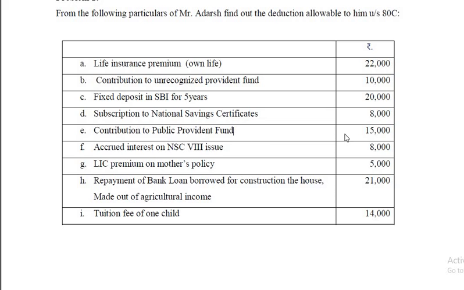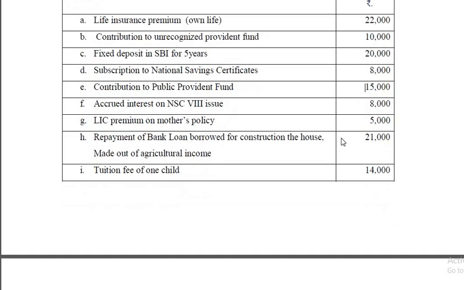Contribution to Public Provident Fund, yes, it's qualified for deduction. Accrued interest on NSC, that is 8th issue, so available. Here Public Provident Fund, I told you, is an account opened with the scheduled banks or with the post offices for a period of 15 years, and that can be continued for a period of 5 years each time.